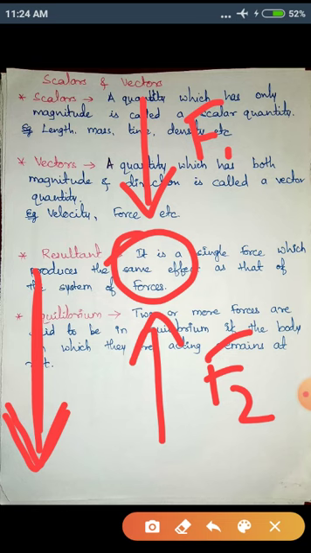The direction of this force is upward. So can I say both the forces F1 and F2 are the same? No, I cannot. Even though their magnitudes are the same, the forces are not the same because their directions are different. So forces have a particular direction. Therefore I say forces are vector quantities.